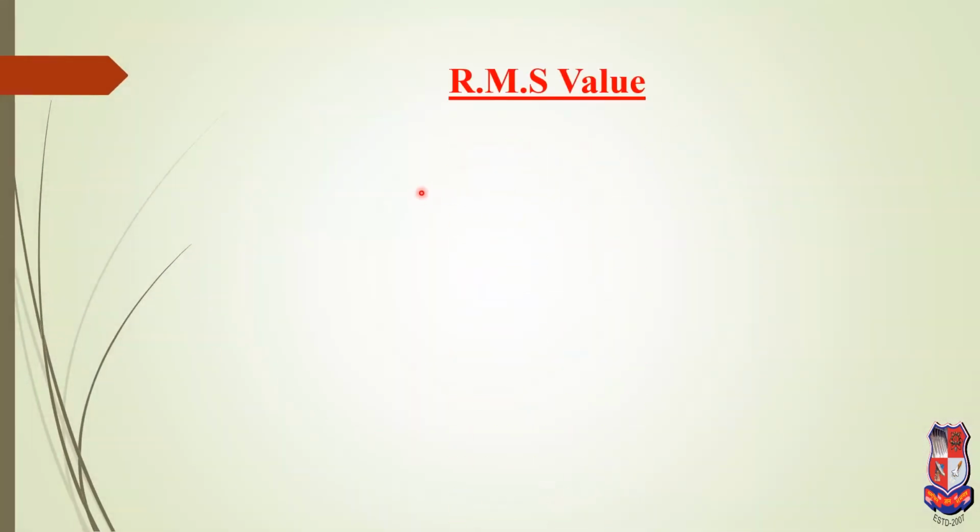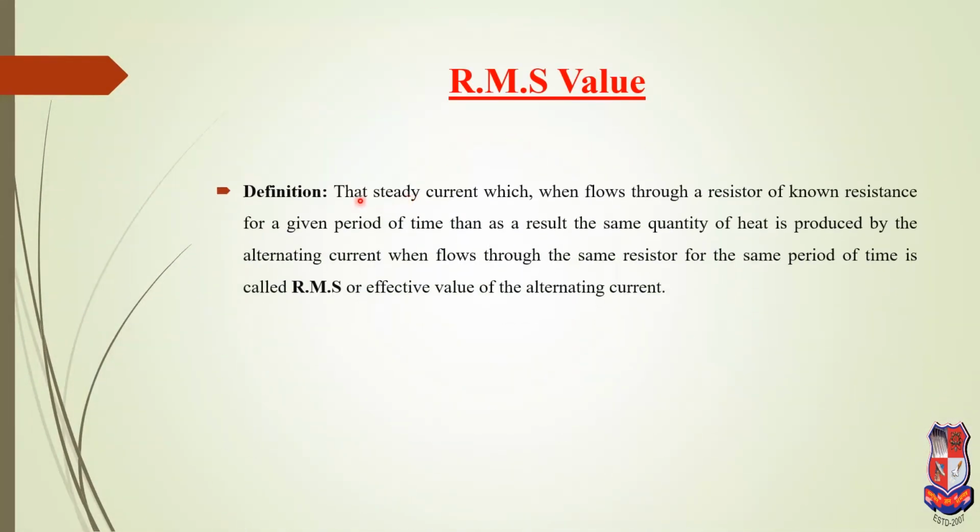Now, next, RMS value. What is the RMS value? Definition: that steady current which, when flowing through a resistor of known resistance for a given period of time, produces the same quantity of heat as is produced by the alternating current when flowing through the same resistor for the same period of time, is called the RMS value or effective value of the alternating current. RMS value is generally referred to for AC quantities.